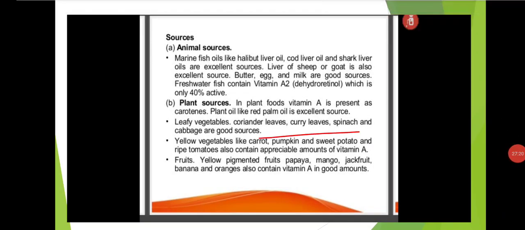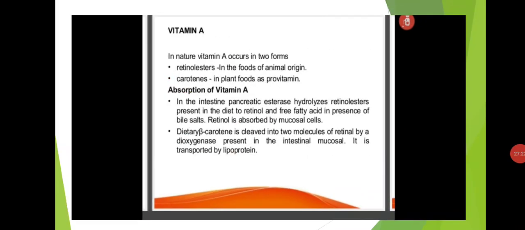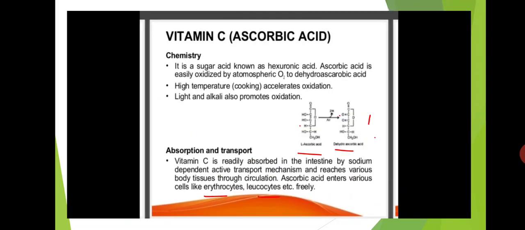Okay, students, this is about today's session. Let us discuss briefly once again. First is ascorbic acid. Ascorbic acid is vitamin C, which is water soluble. It is a sugar acid known as hexuronic acid. This ascorbic acid is easily oxidized by atmospheric oxygen and is converted to dehydroascorbic acid. High temperature also accelerates oxidation.